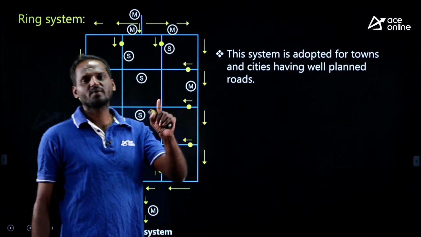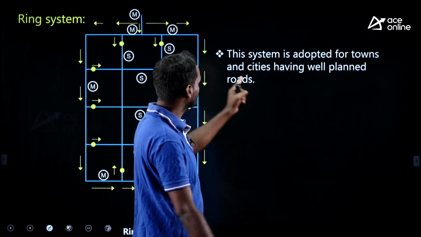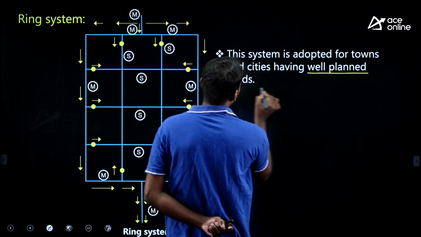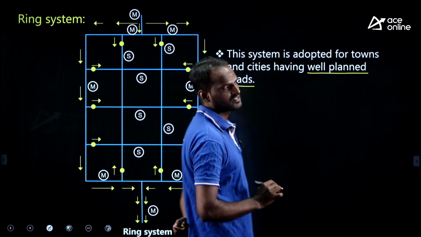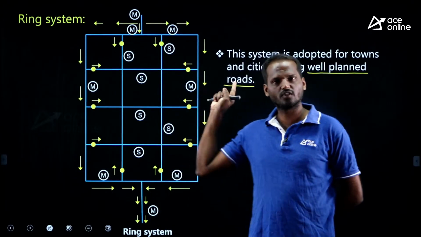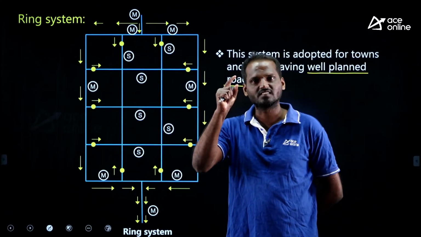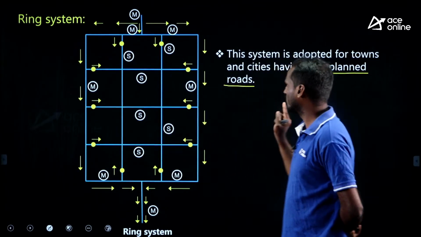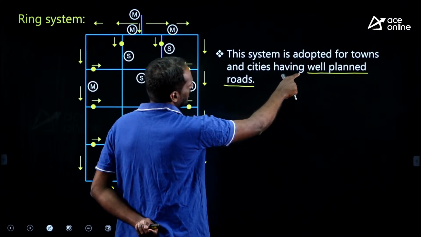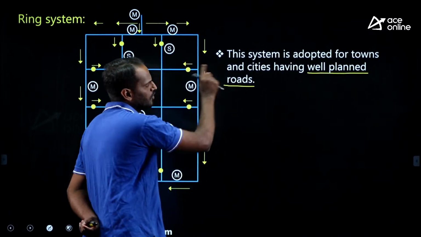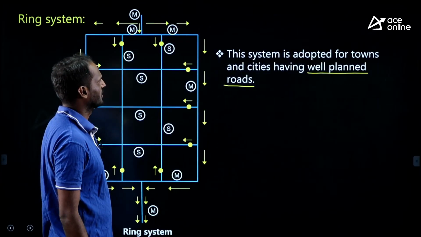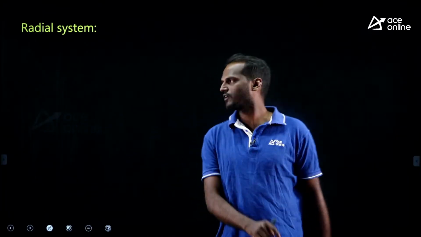Grid iron system is for when the city is a well planned city, but here specifically the system is adopted for towns and cities having well planned roads. In one of the previous year service commission exams, they have clearly said for well planned roads, circular system is adopted. For a well planned city, it is grid iron system. Remember, this is the most confusing point here. Ring system or circular system is adopted for well planned roads, but for a well planned city, it is grid iron system. Remember this carefully, otherwise you will commit a silly mistake here.